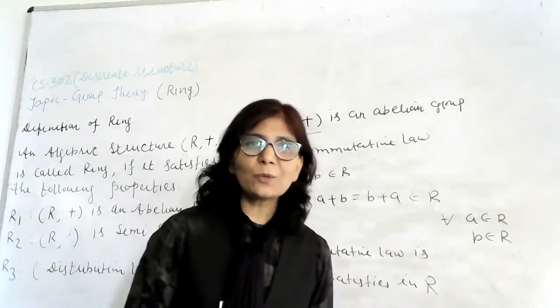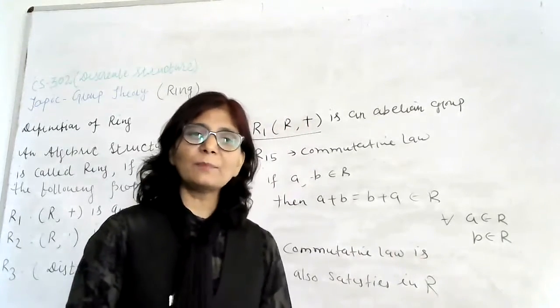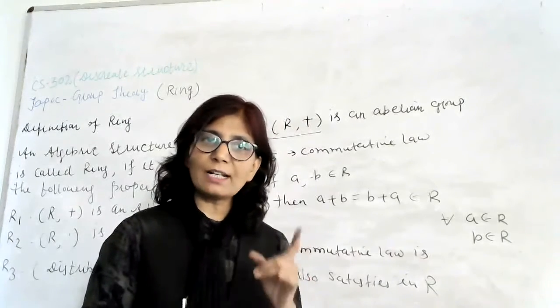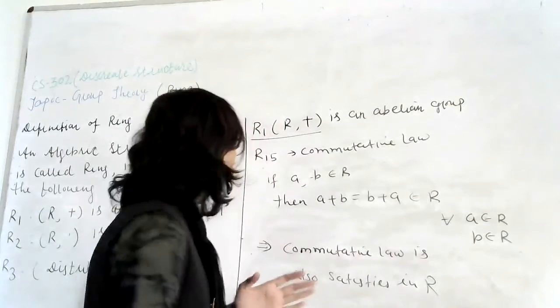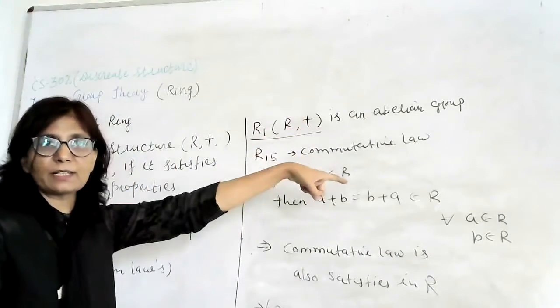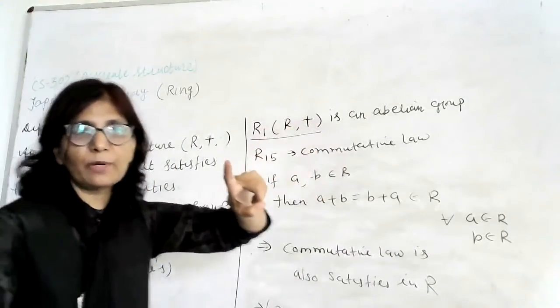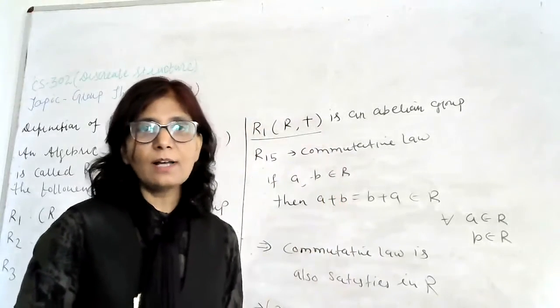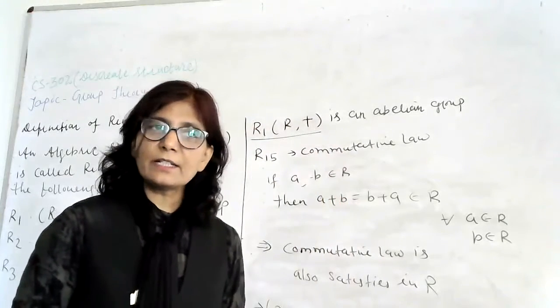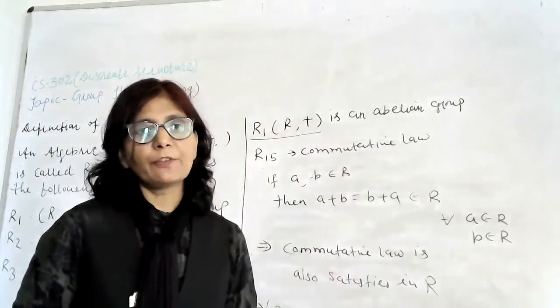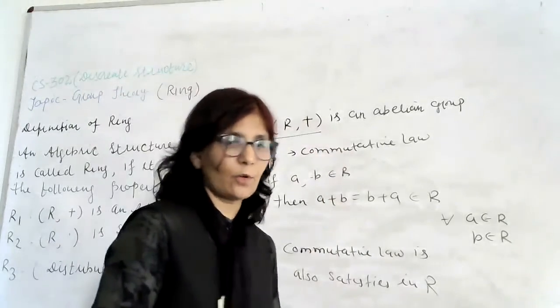R plus abelian group कब होता है? जब उसमें हम 5 प्रॉपर्टी सेटिस्फाई करते हैं, and the 5 properties are R1, R2, R3, R4 and R5. So we have R1. इसके अंदर हमारे पास 5 प्रॉपर्टीज हैं. पहली प्रॉपर्टी थी, first property it was closure law, second was associative law, third was identity law, fourth one is inverse law, and the fifth property is commutative law.